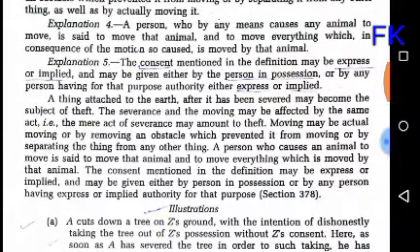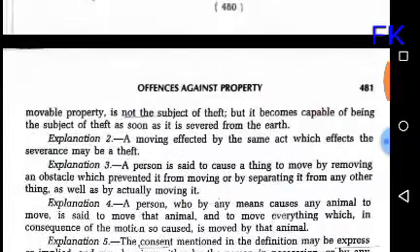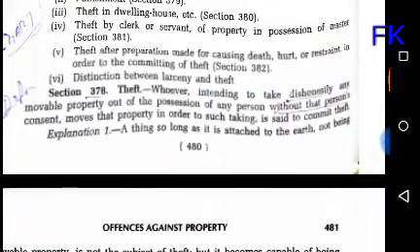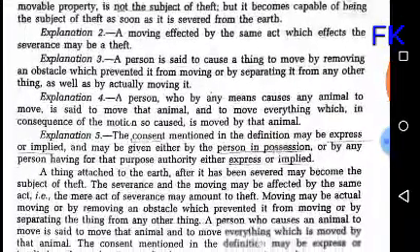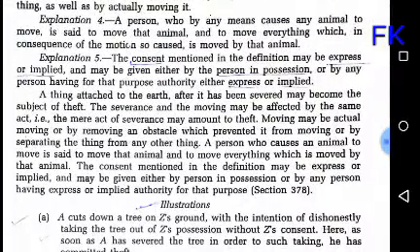Then explanation 5: the consent mentioned in the definition may be expressed or implied. Consent in the definition mentioned, of course without consent of that person, without that person's consent. এই consent বস্তুৰ কি এটো consent হ'ব পাৰে express or implied. The offense of theft, consent is expressed or implied and may be given by either persons in possession or by any person having for that purpose authority either expressed or implied, by another person, হেজন personৰ behalfতো হ'ব পাৰে expressed or implied.